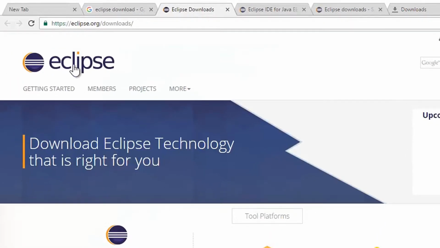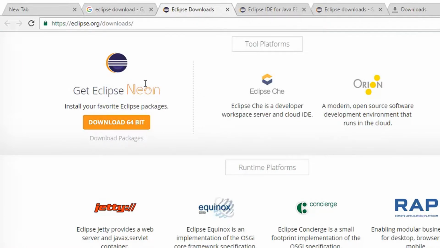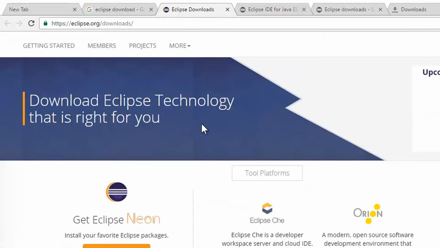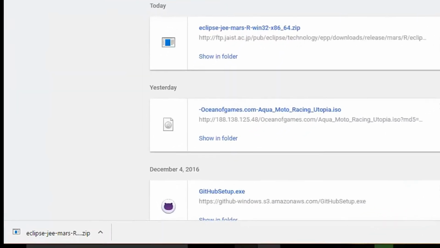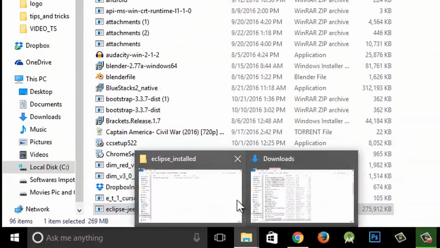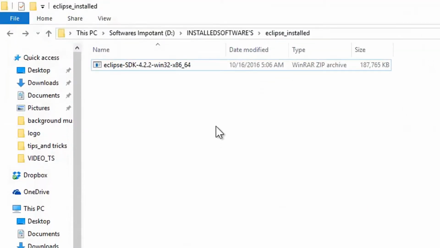Or you can download from eclipse.org and hit the download button, as Neon, whatever you like. It's all up to you. You can download any of them. Okay, so now after it has been downloaded, copy this one and paste it over here. So now it has been pasted over here. I have used the zip file and pasted it over here. Now we are going to extract this file.